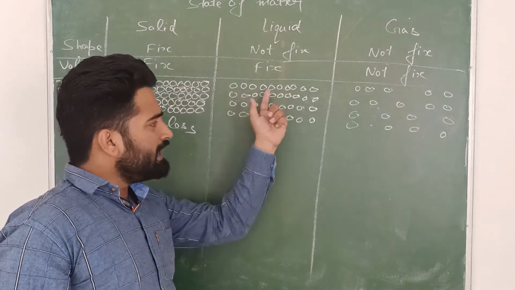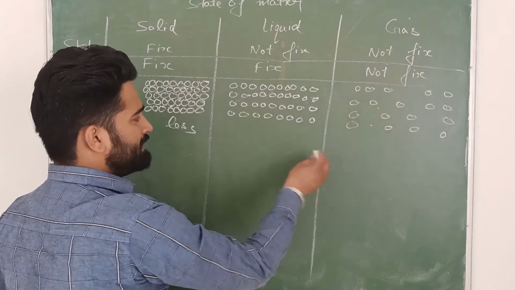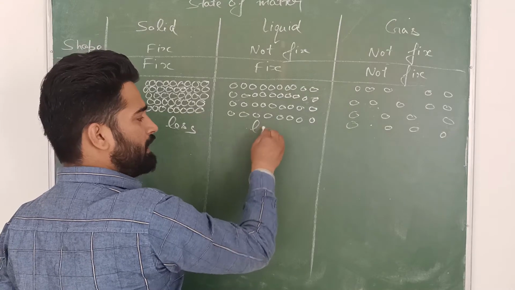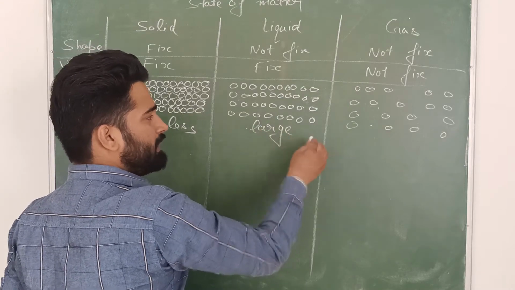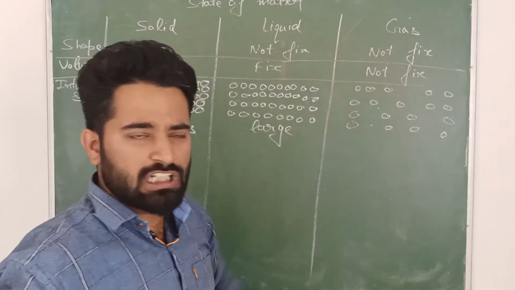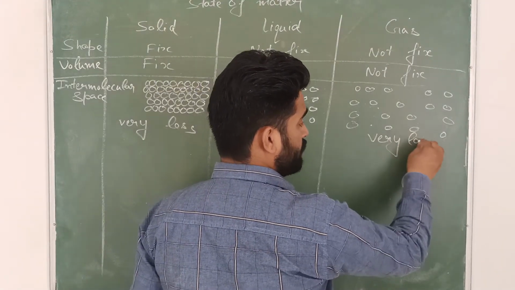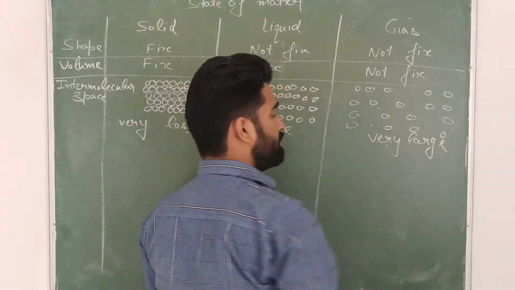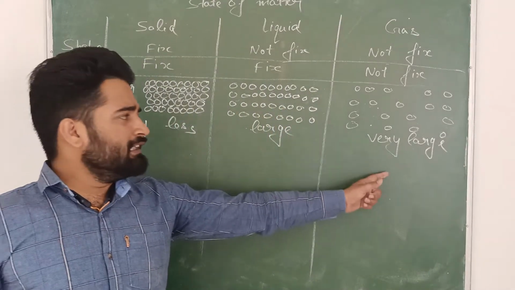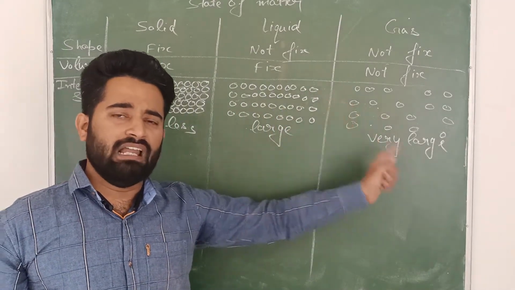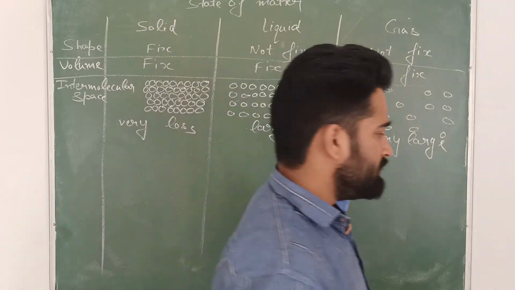And here they have space between them, so they have a large space between their particles. Here they are very loosely packed, so they have a very large intermolecular space. So the particles of gases have very large intermolecular space.